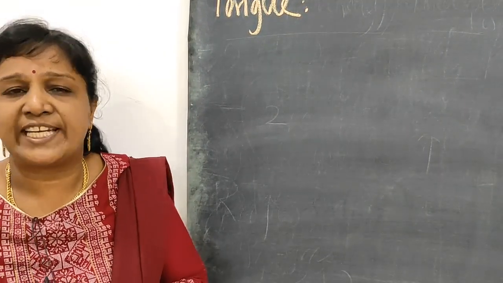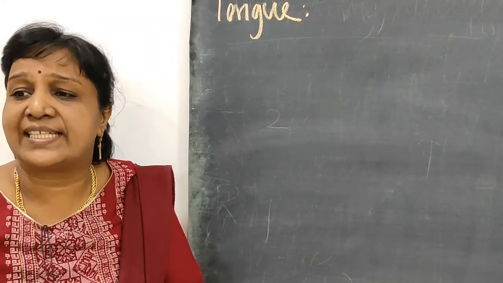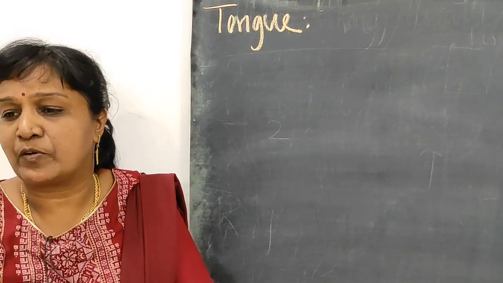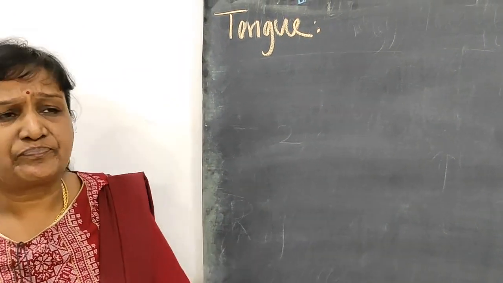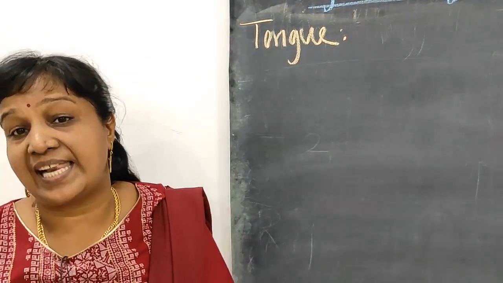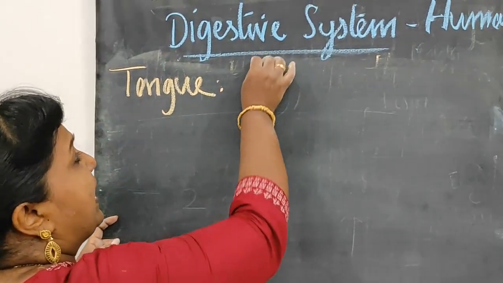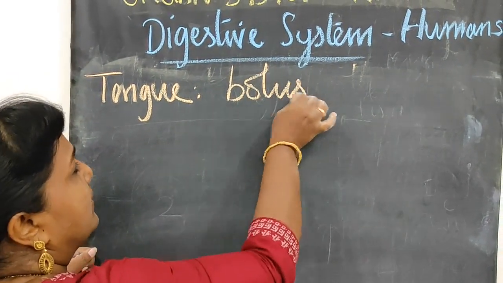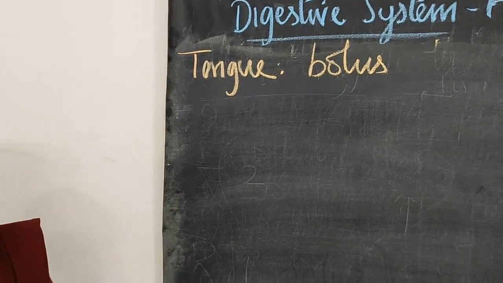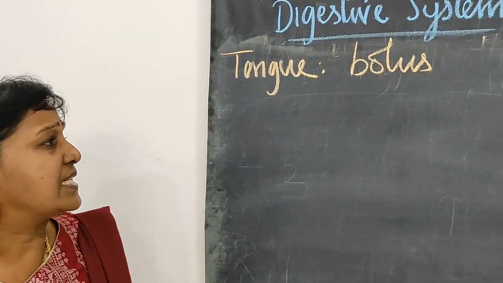With the help of the taste buds, we come to know the taste of the food. Another function: the tongue helps to mix the food with saliva, forming a bolus.